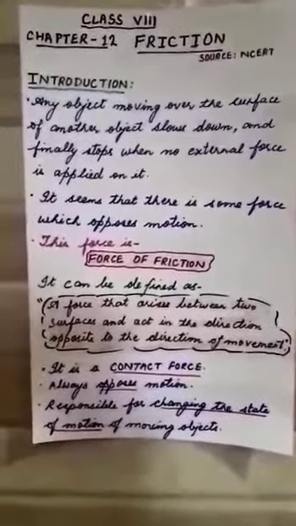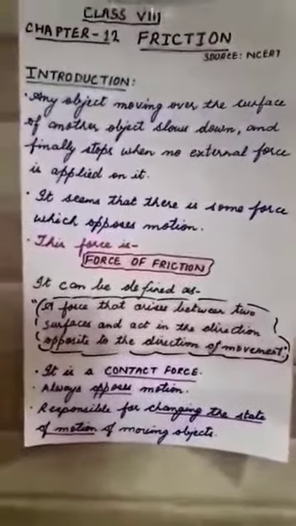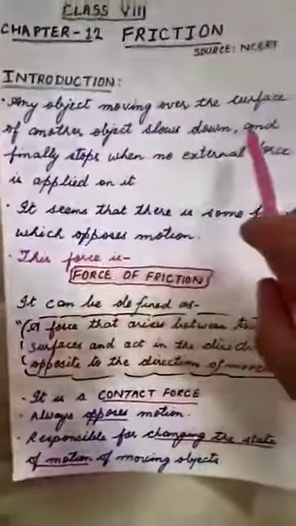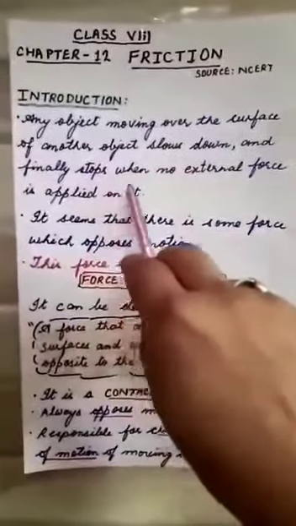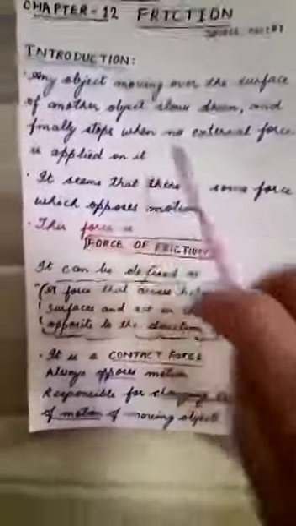Children, very often we have seen that any object moving over the surface of another object slows down and finally stops when no external force is applied on it. Let's see with the help of this toy car. Suppose this is moving, and after moving a certain distance, it slowed down and it stopped. Don't you feel that there is certain force which is tending this object to stop?